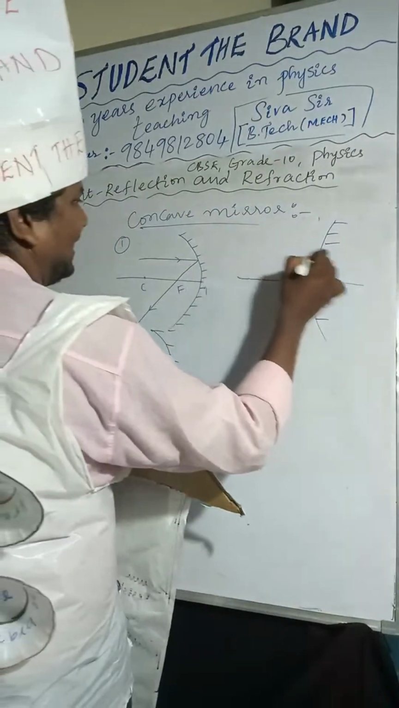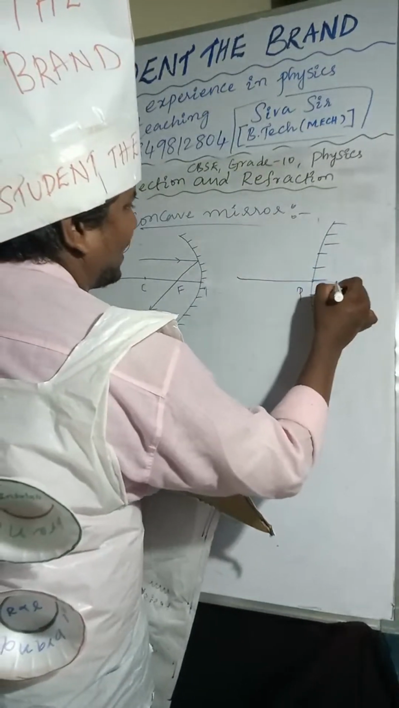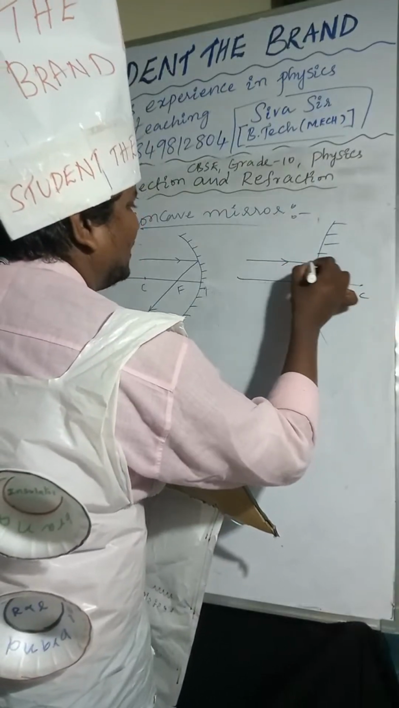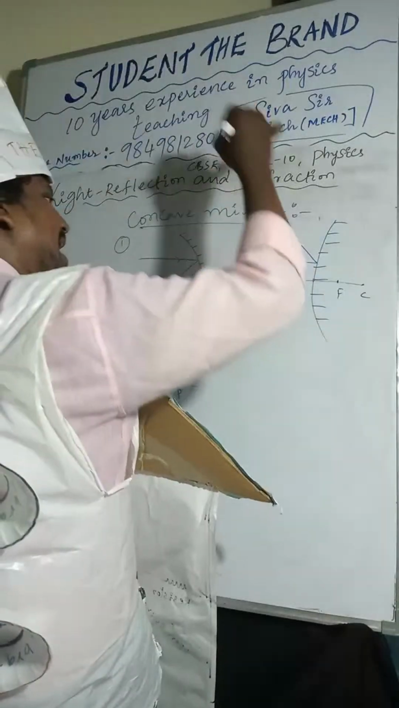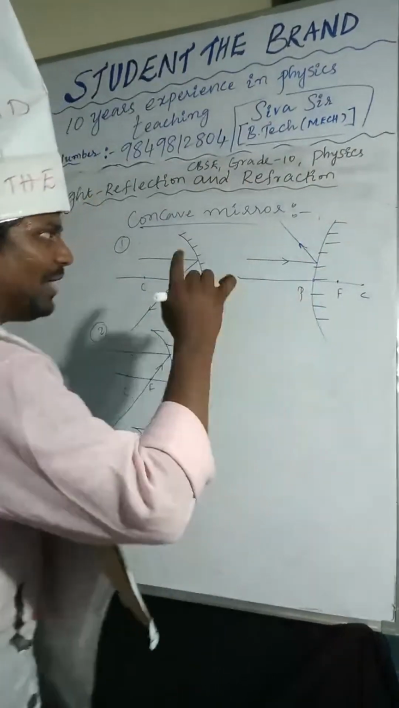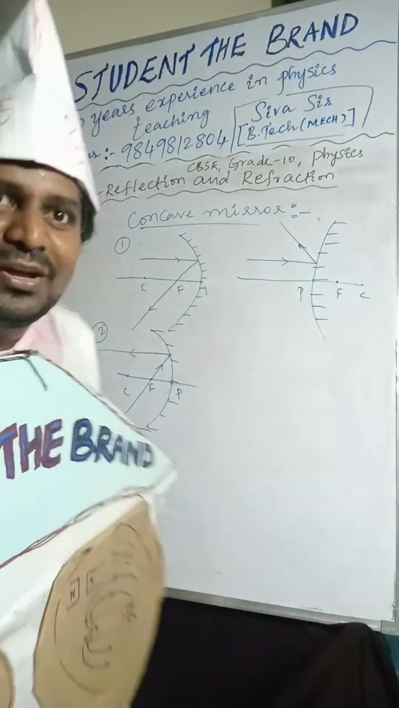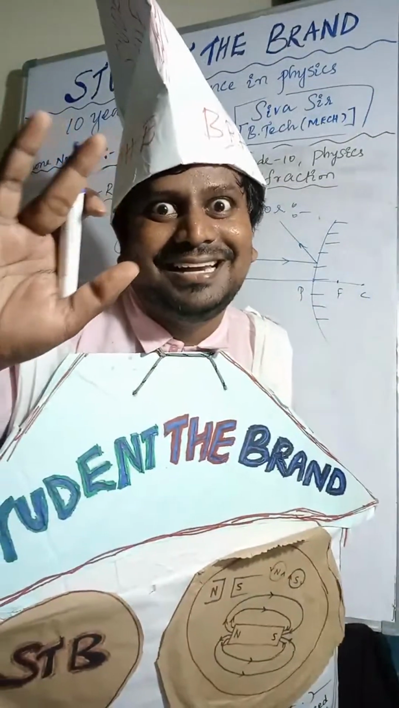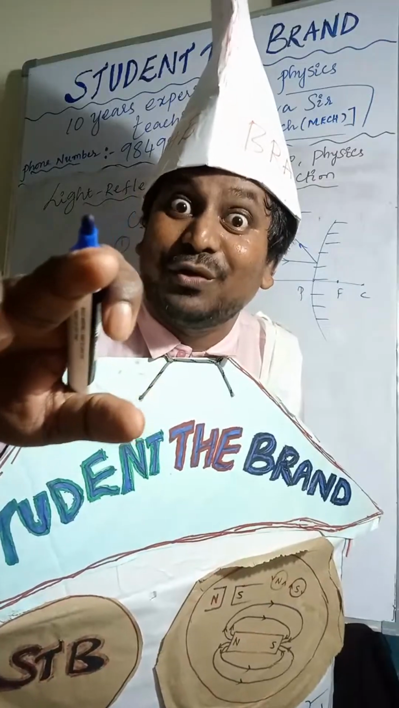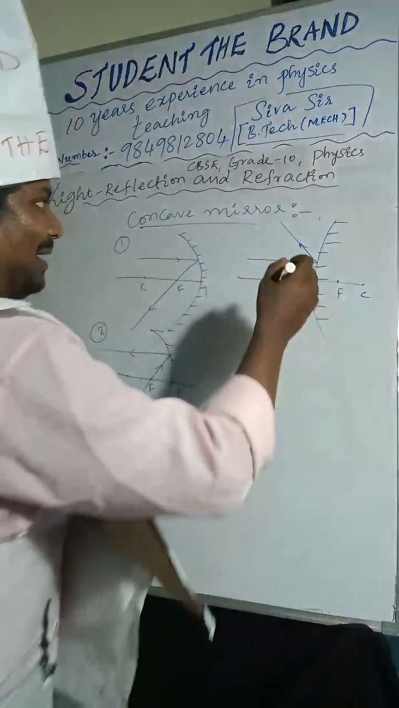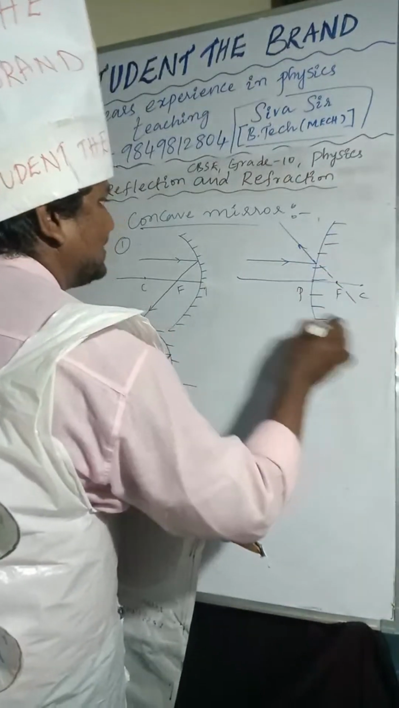This is the pole, focus, center of curvature. The light incident on the mirror reflects back. If you extend that line, it will pass through the focus. Yes, it will pass through the focus. That is the first one.